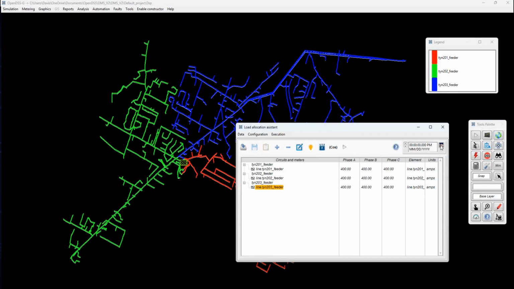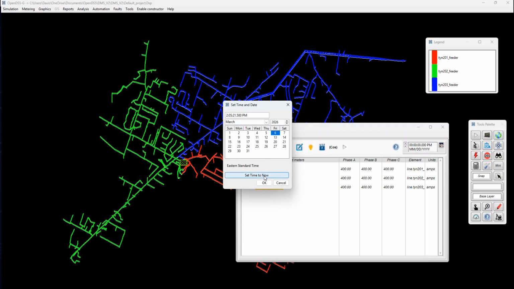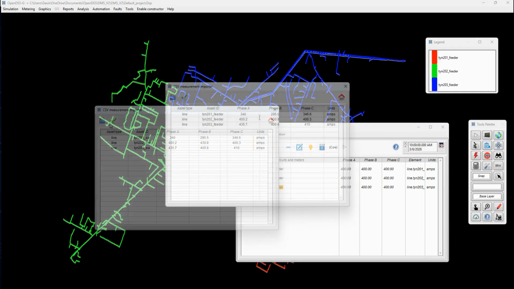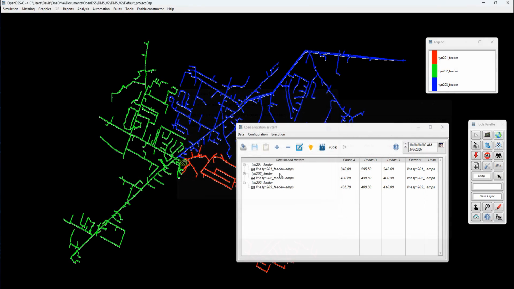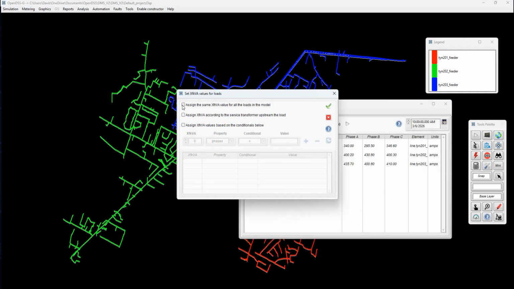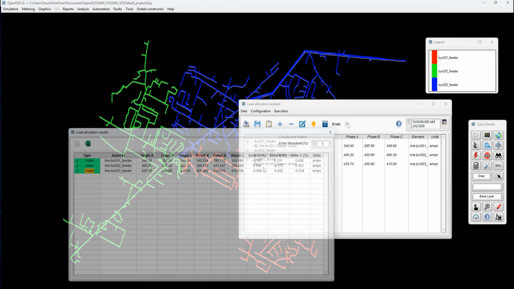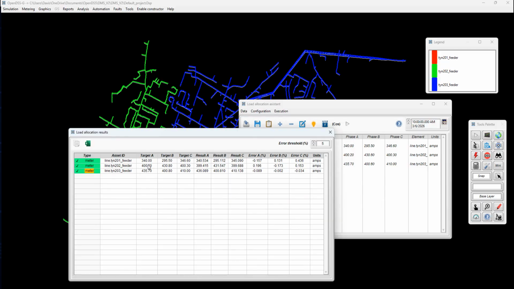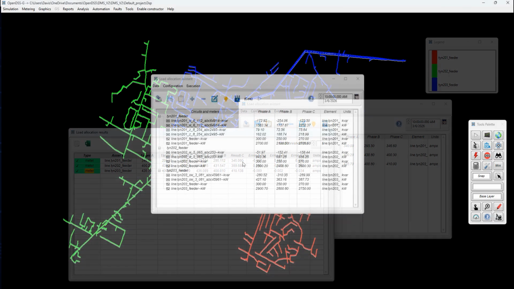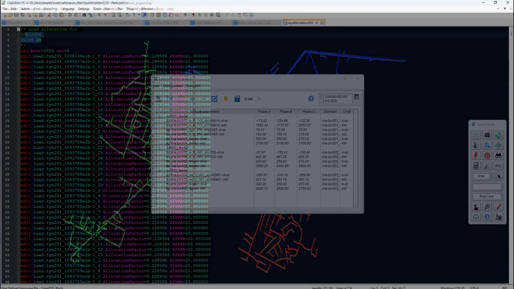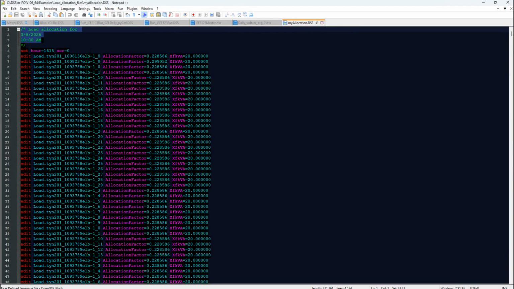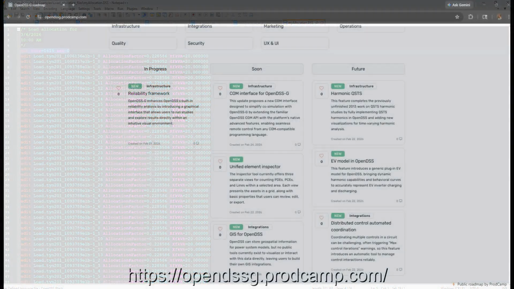Version 7 also brings in the load allocation assistant, a straightforward graphical interface that makes it much easier to work with OpenDSS load allocation features. You can import measurement data, edit existing values, and add new ones directly through the interface without jumping back and forth between tools. Once you're done, the results can be exported for later use, which helps demystify the load allocation process and makes this part of OpenDSS much more approachable.